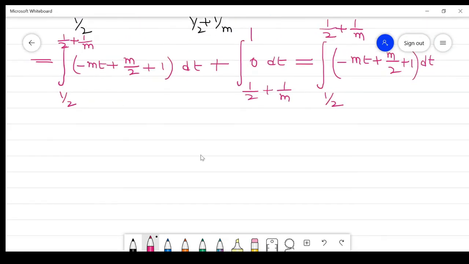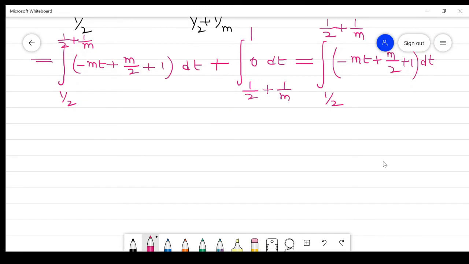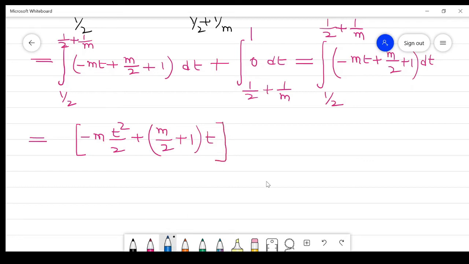If the integration is in this form, now integrating this term with respect to t, this will be minus mt squared by 2 plus (m/2 plus 1) times t, these values, and the range is 1/2 to 1/2 plus 1/m.